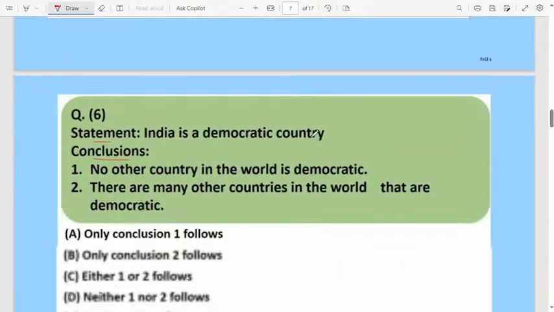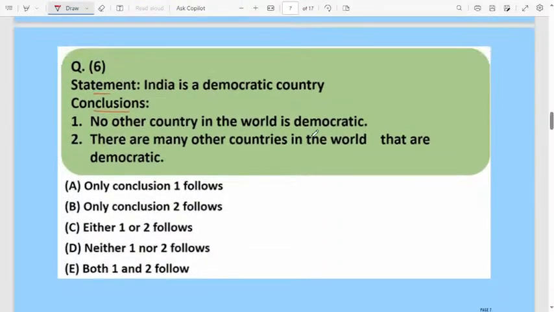Then move to the next question. Read the statement carefully. Statement: India is a democratic country. Here in the statement, they are talking about only India. India is a democratic country. Then in the conclusion, they have given: no other country in the world is democratic.